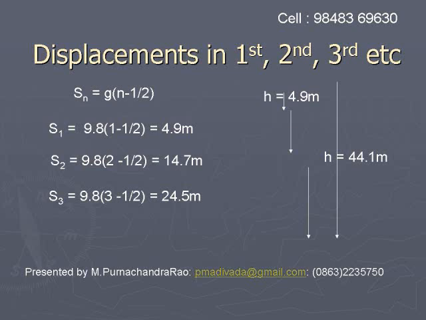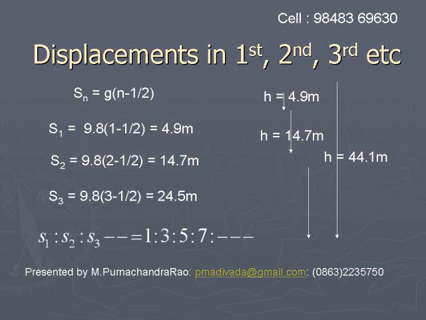See in the figure the displacements given in first, second, third seconds. In the first second it is 4.9. From there, the displacement will take place in the second, which is 14.7. From 14.7 onwards, the displacement is 24.5 meters. That is the displacement in the third second. Like this, we have to imagine the displacements in first, second, third seconds, etc.